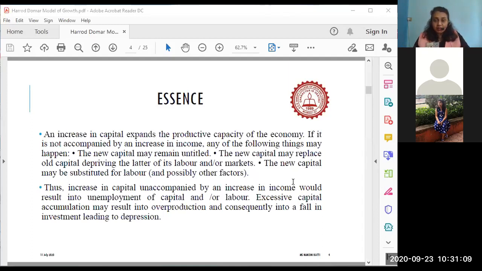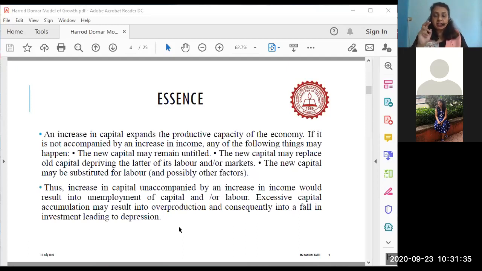As a result, there will be too much or excessive capital accumulation, which will lead to overproduction. Overproduction is nothing but surplus supply, and eventually it will lead to a fall in investment, and the economy can nosedive or plunge into what is called depression. The possibility is that economies can plunge into depression.